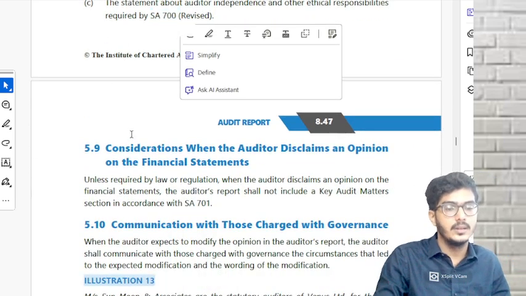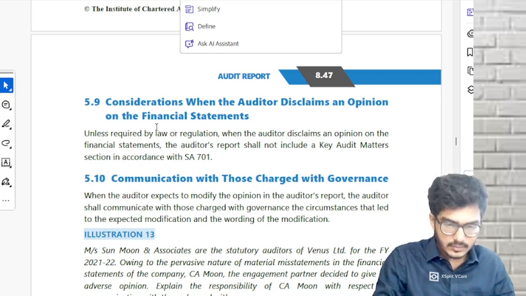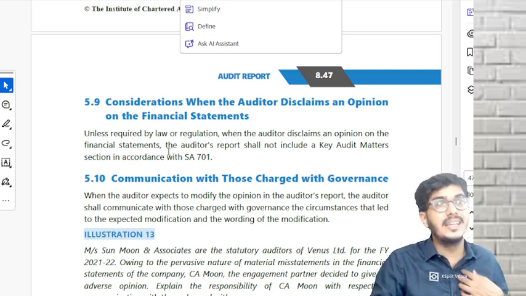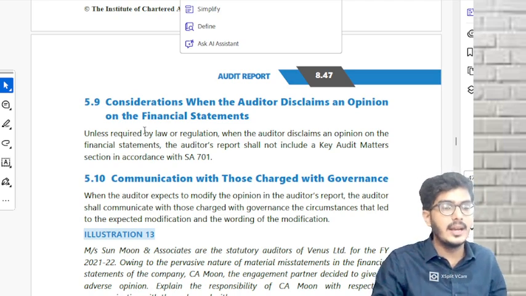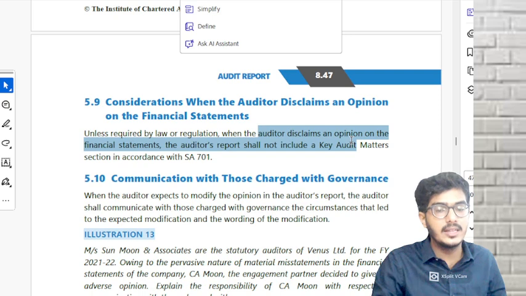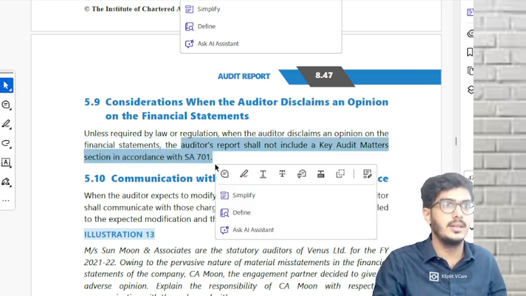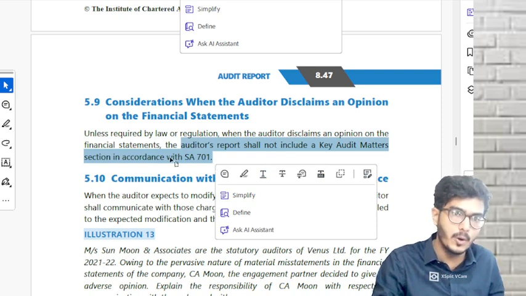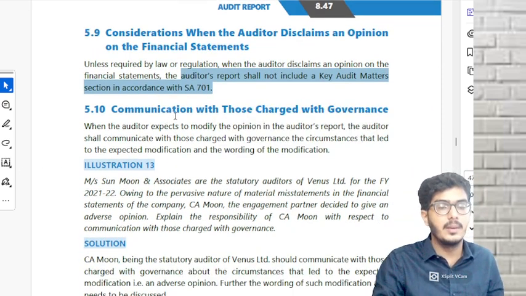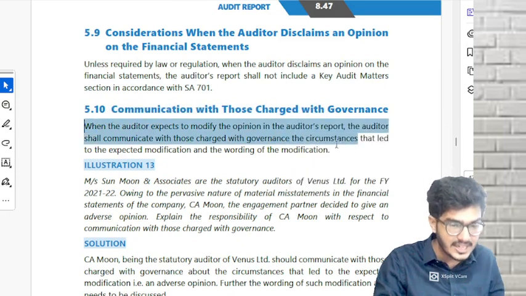Understood? Sure? Then they have told, if you remember key audit matters which you're going to learn, unless required by law or regulation, when the auditor disclaims an opinion, please do not include key audit matters. Because you are already giving a modified opinion, a disclaimer of opinion. Communication with TCWG, very important. They ask a case-based question on these 3 lines.